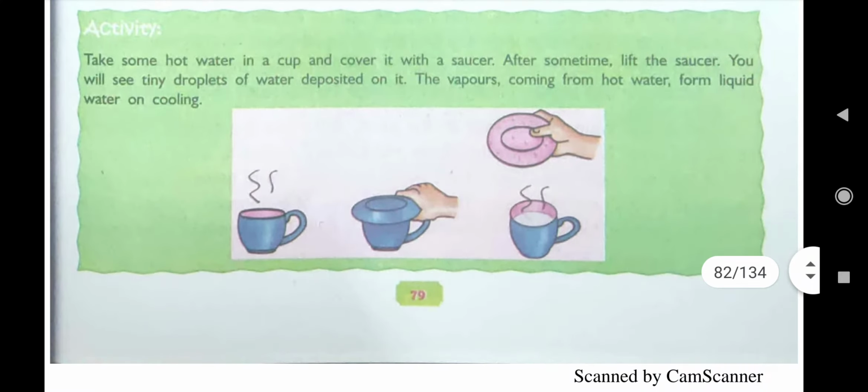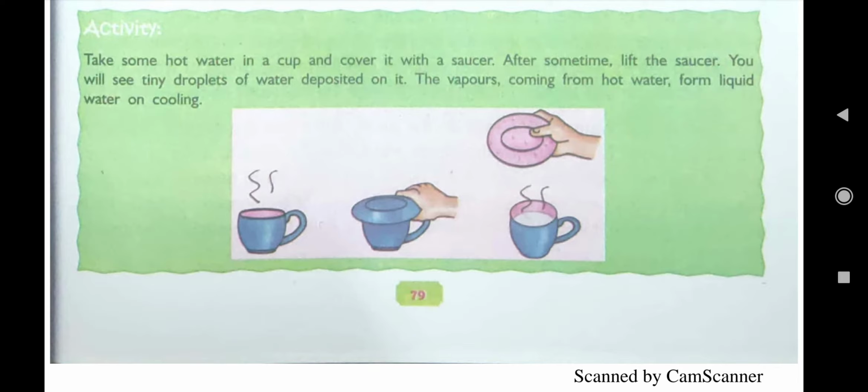Take some hot water in a cup, or you can take tea also, milk also, anything. Then what you have to do? You cover it with a saucer. After some time, lift the saucer. You will see tiny droplets of water deposited on it. How? Can you imagine? Can you guess?